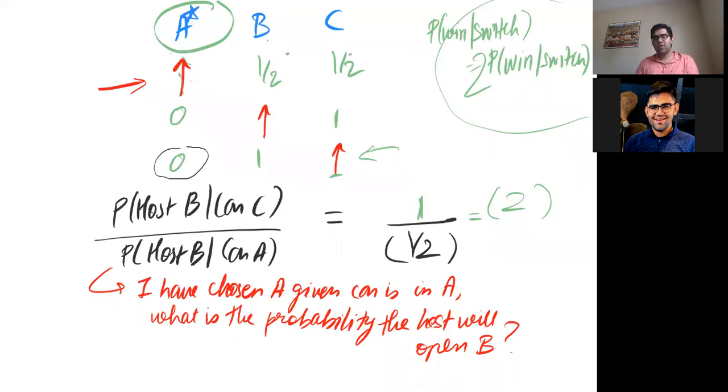But if I had chosen a completely different one, then the host had no other choice but to open the door with the other goat in it. So that was the only option he had, and he couldn't choose A. So hence that is the probability that we can find using the odds relation between the two probabilities, and understand if the person needs to stay or switch.